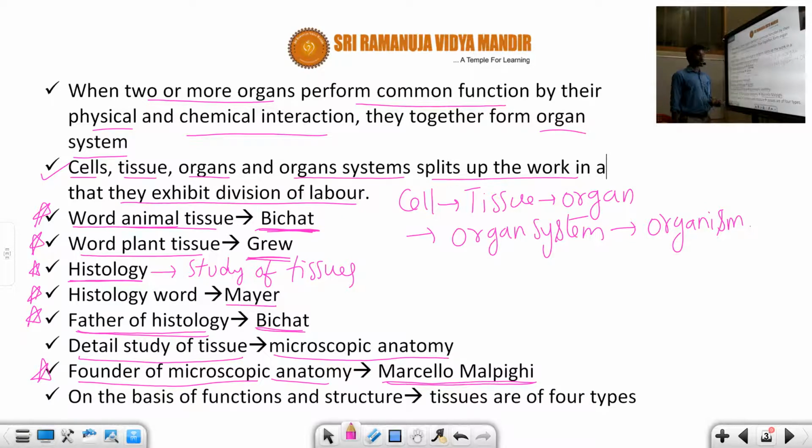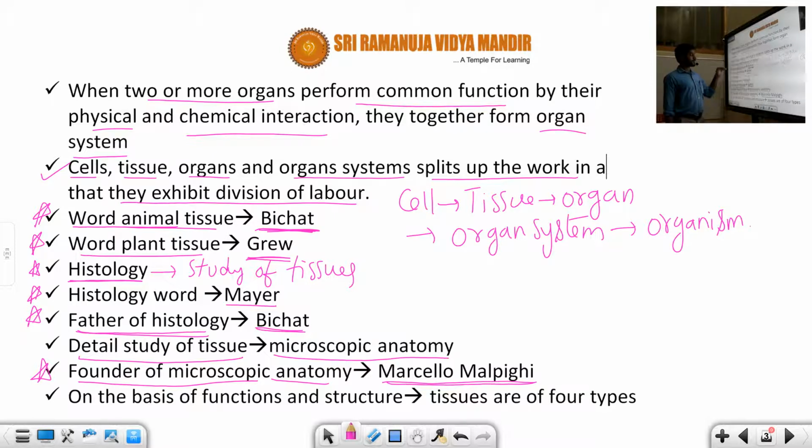Okay, hopefully you can understand these introduction points. So in this slide you learned how organs form the organ system, and that cells, tissues and organ systems split up their work and exhibit the division of labor.